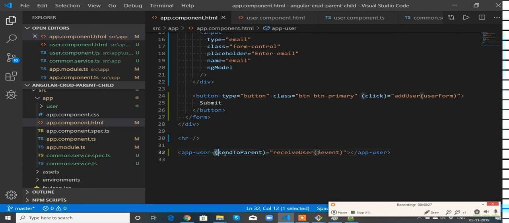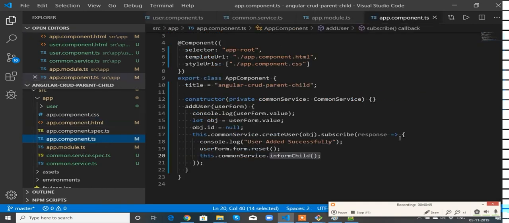This particular custom event belongs to the child component, which is helping us raise the event to pass whatever information we need to pass to the parent. Now we need to create this method in the parent component, that is app component.